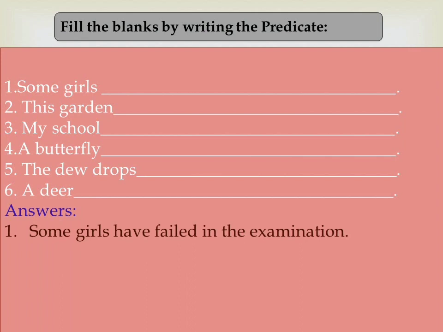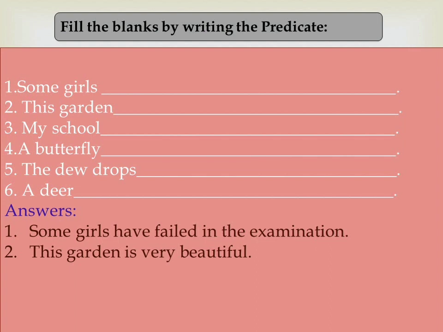See, some girls have failed in the examination. You can add anything. Some girls are playing in the garden. So, as per you, you can add the predicate here. Okay, let us see the second one. This garden is very beautiful. This garden is having very beautiful roses. This garden is having swings and all. You can write as per your wish. But the predicate should have a complete sense. The sentence should be proper.